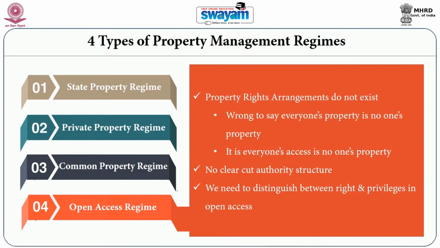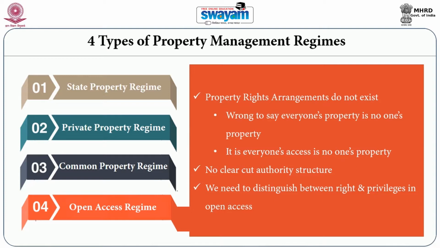So, when talking about open access regimes, we need to make a distinction between rights and privileges. In all the other three kinds of property management regimes, the state property regime, the private property regime and the common property regime, there is an exclusive right. In the case of state property regime, the state can give the right to others, to citizens, to use.